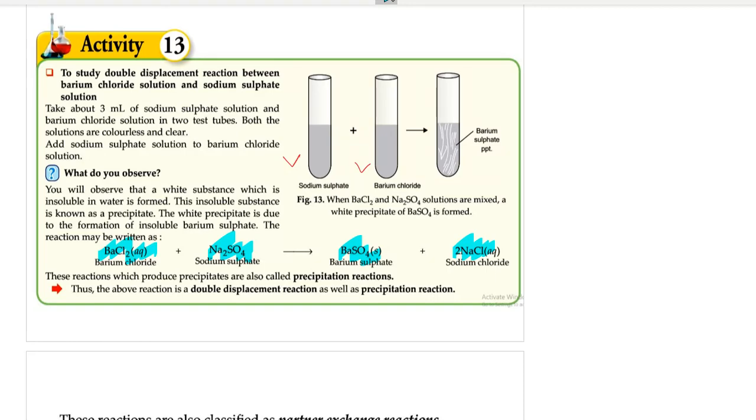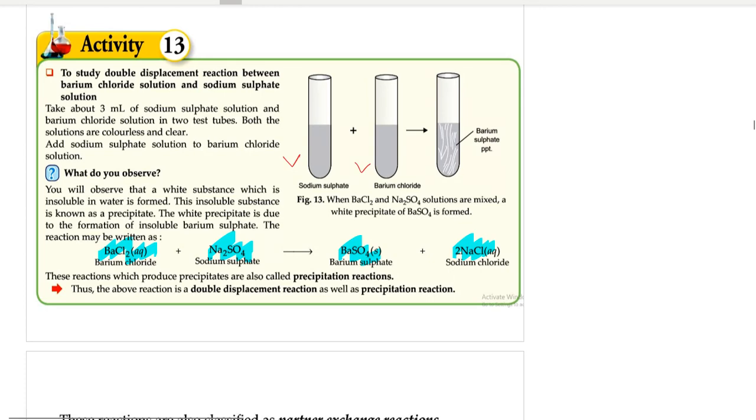So why has this happened? This has happened due to double displacement. So barium chloride plus sodium sulfate gives barium sulfate plus sodium chloride. Here balancing is very easy. Balancing is very easy in this kind of reactions. Right? If you write skeletal reaction word equation and then directly formula, only in one or two steps you will get the balanced equation.